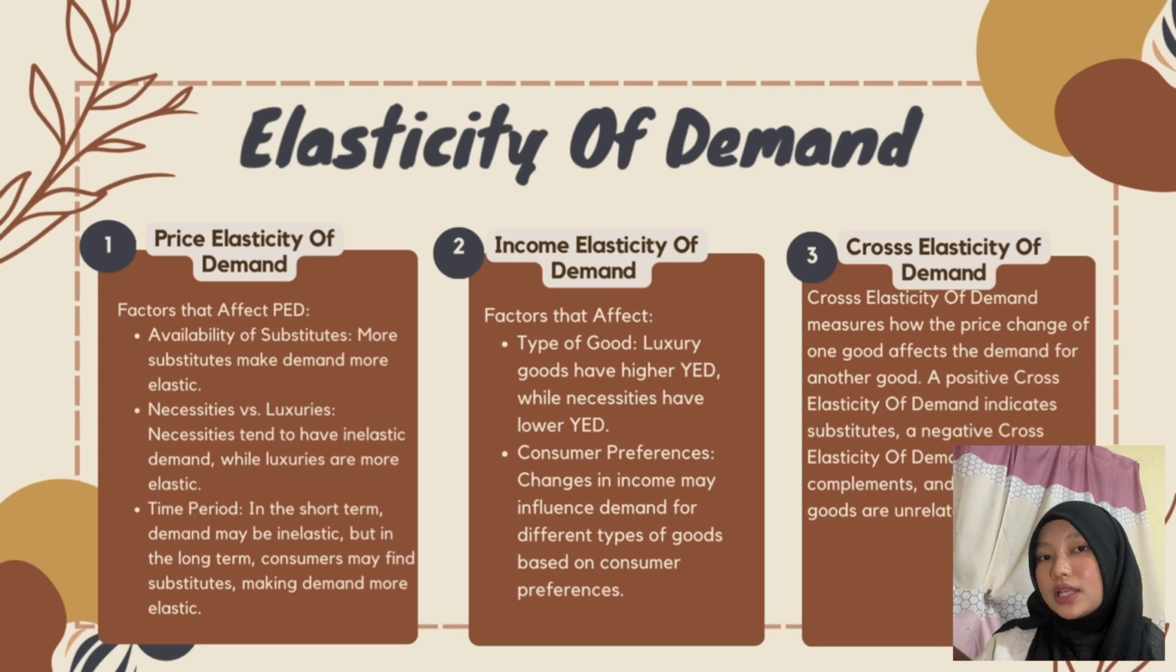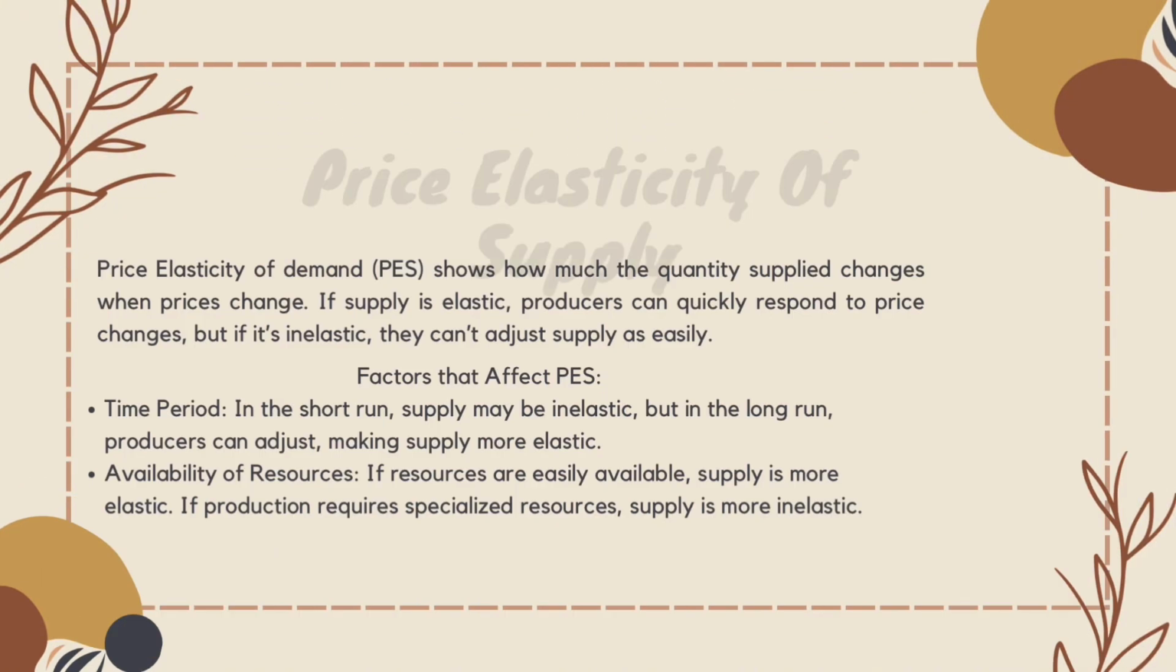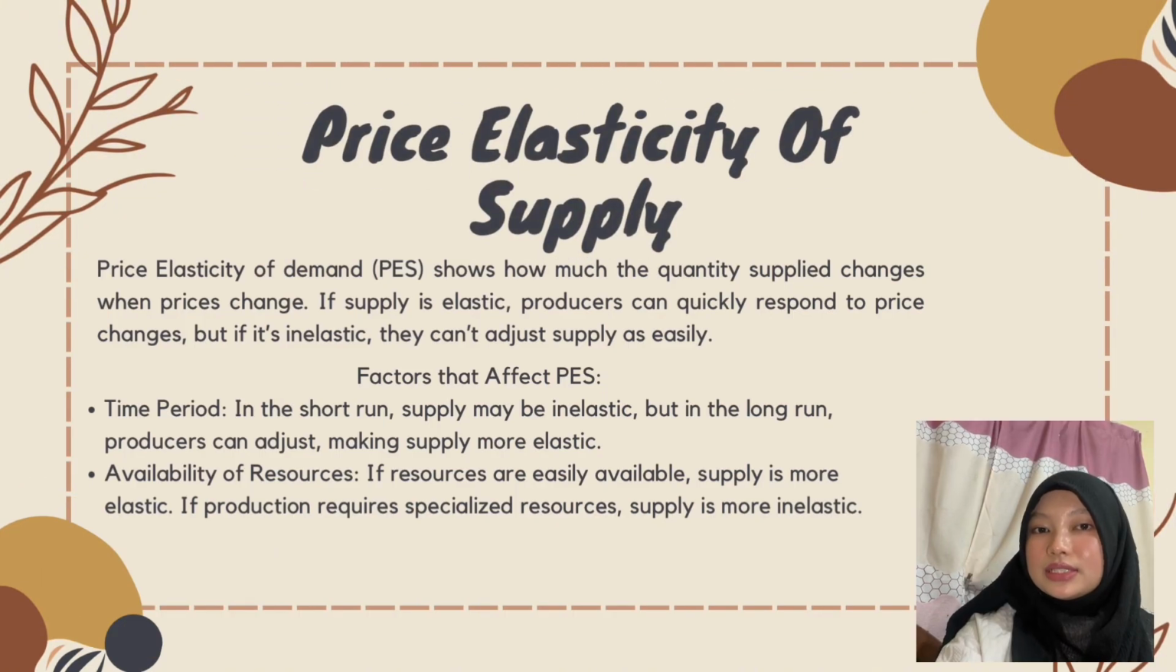Next is cross-elasticity of demand (XED). This examines how the price change of one product affects the demand for another. Positive XED indicates substitutes, for example, tea and coffee. Meanwhile, negative XED indicates complements, for example, cars and fuel. Zero XED indicates unrelated goods. Elasticity helps businesses understand consumer behavior and adjust pricing strategies accordingly.